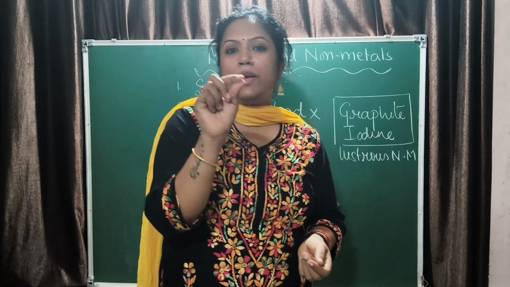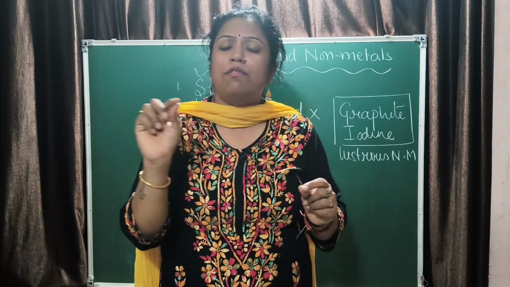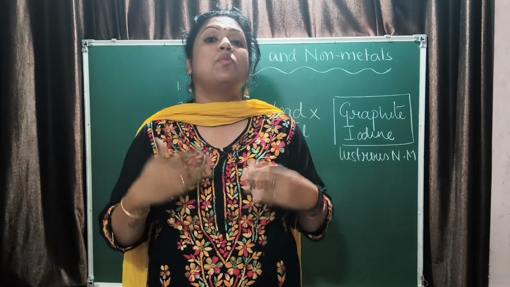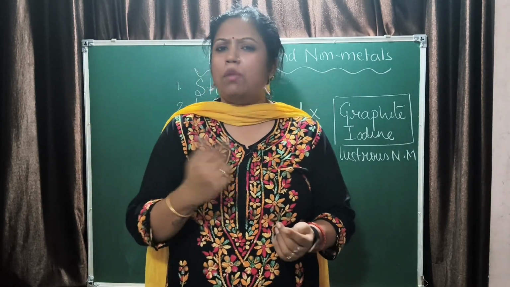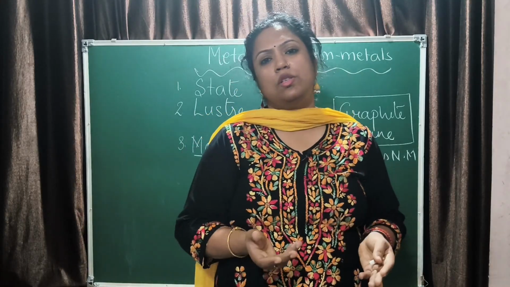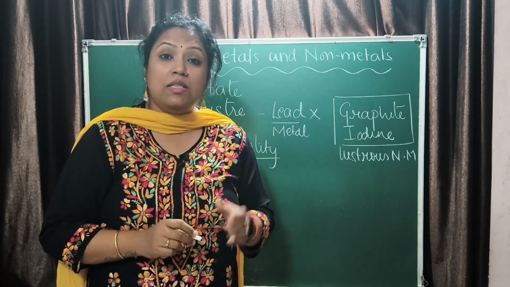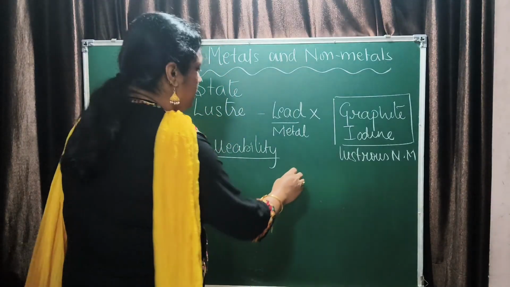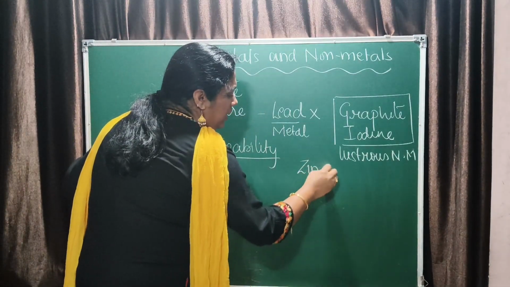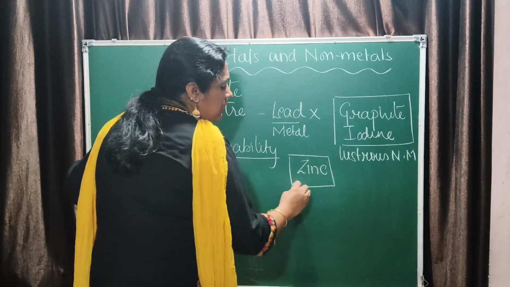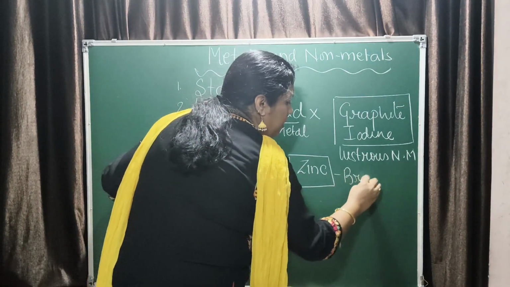So these metals can be beaten into thin fine sheets. That means they are malleable. Non-metals cannot be beaten into sheets, they are non-malleable. Now when you talk about malleability, zinc is an exception. Zinc is a brittle metal.